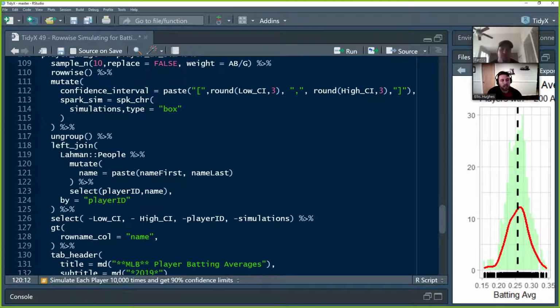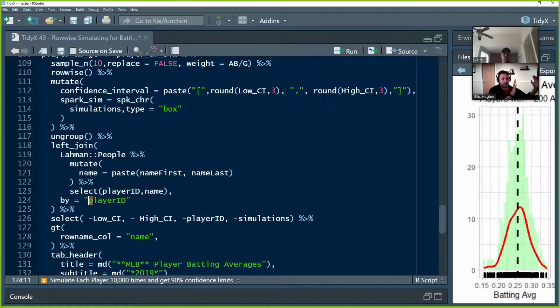So this time, rather than using data to access the data table, we're going to use Lahman::people. This is telling R to go into the namespace of Lahman and pull out the people data set. We're then going to throw it into a mutate to paste together the first and last names, and we're only going to select player ID and this new name field that we've created, and left join.